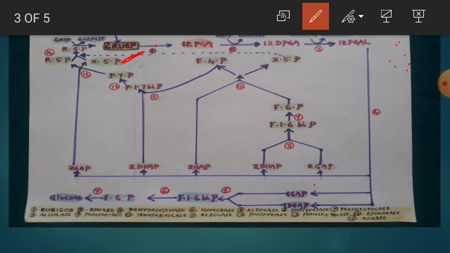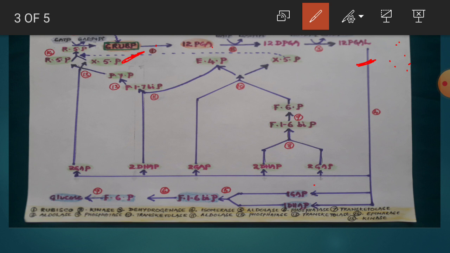And the third step, these 12 diphosphoglyceric acid molecules take 12 NADPH2 molecules which have come from the light phase. In the presence of dehydrogenase enzyme, they are transformed into 12 phosphoglyceraldehyde molecules. This is the third step. As I told you in the previous lectures, when in a reaction NADPH2 is either consumed or released, then the reaction must be catalyzed by the enzyme dehydrogenase. So first enzyme is RUBP carboxylase, and second enzyme is kinase, and the third enzyme is dehydrogenase.